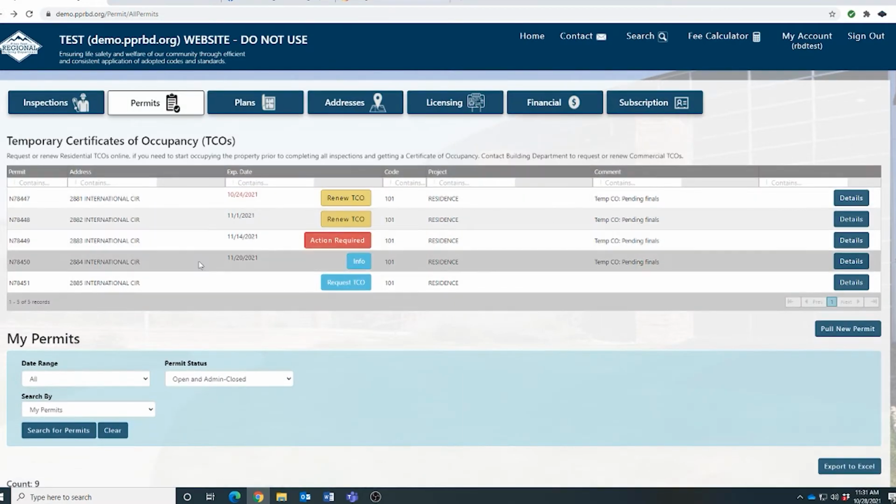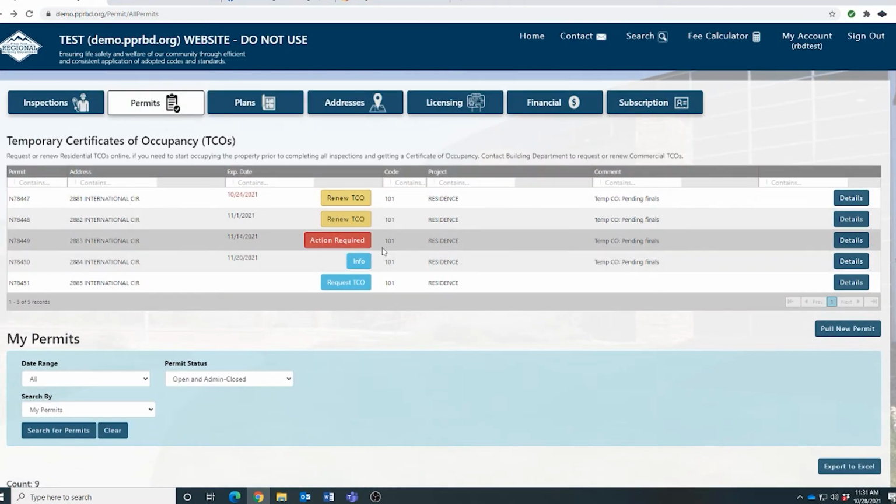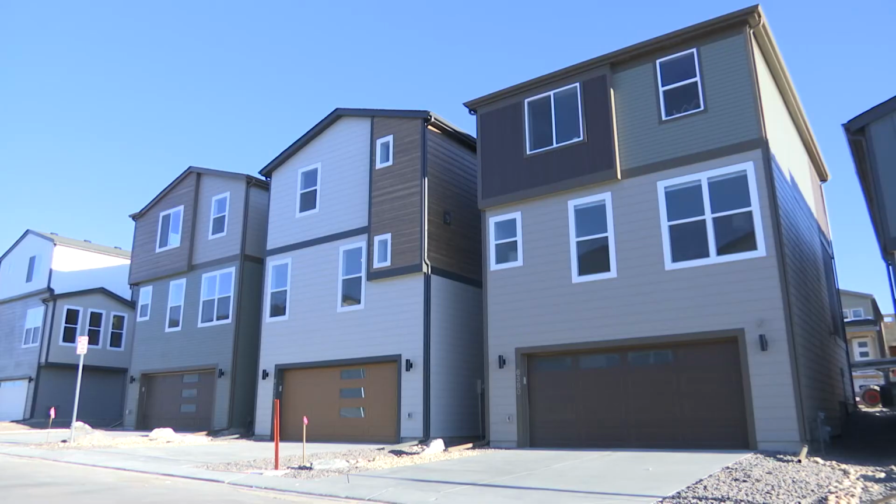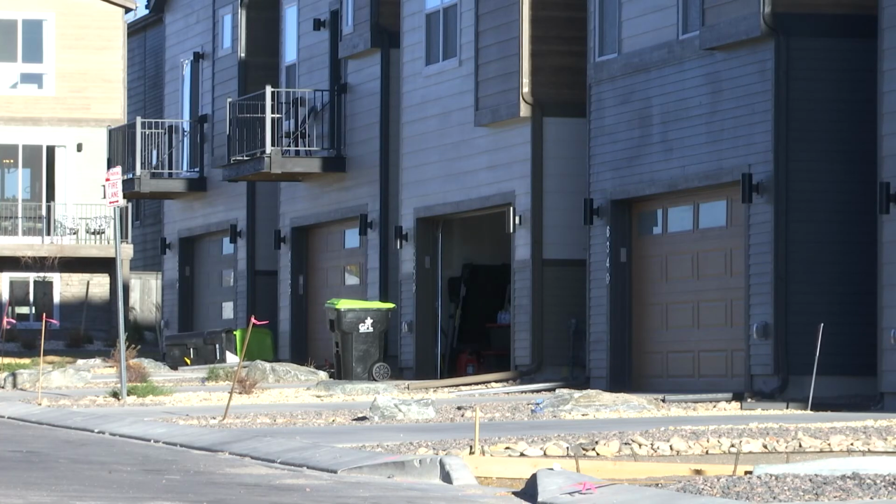Next up, let's talk about TCOs that need your attention immediately. It comes up as action required. As you can see, it stands out. We made it in red. These are important. They need your attention right away. These aren't exactly all that common, but they do happen. They typically pop up on existing TCOs because of problems with other outside agencies. An example of this would be a sidewalk or a curb getting damaged so badly during the final building process that an outside agency rejects that TCO.